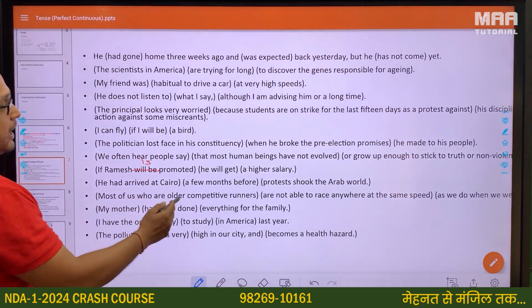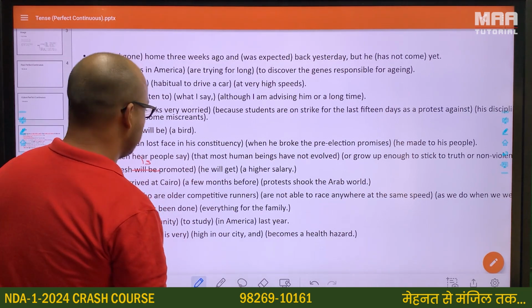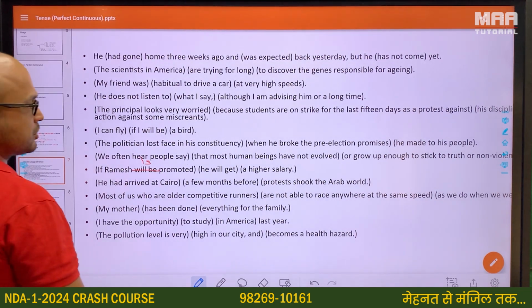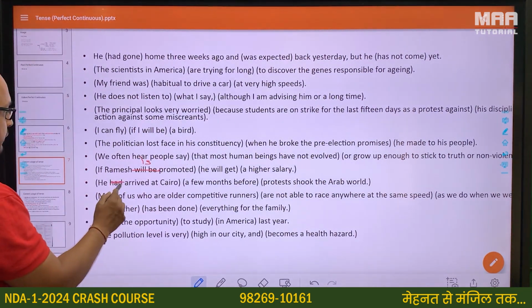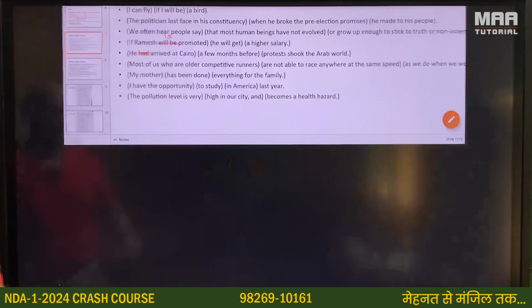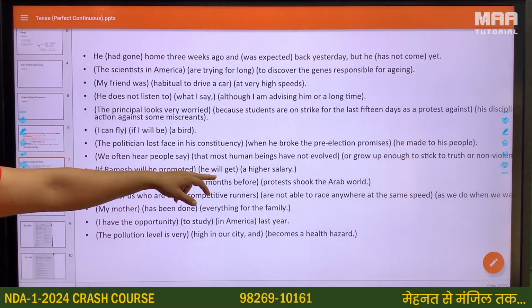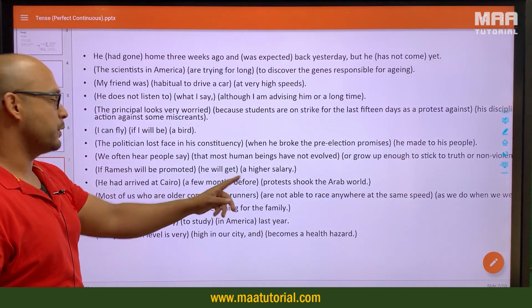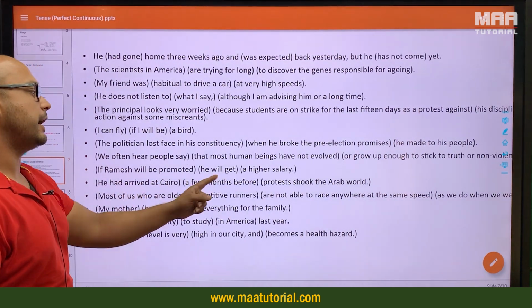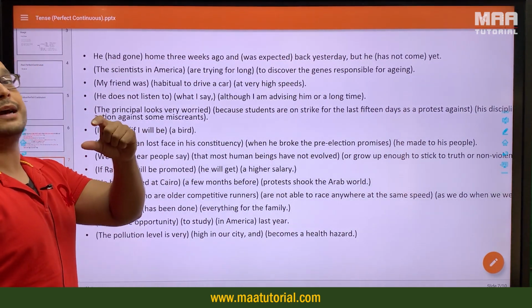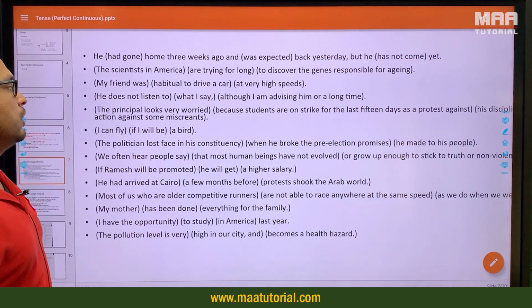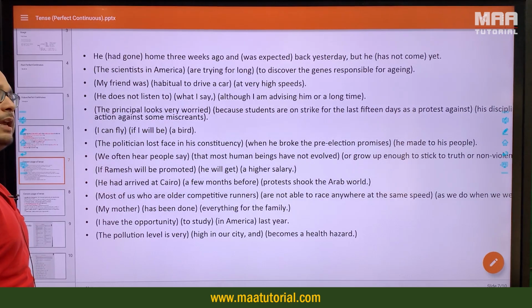He had arrived at Cairo a few months before protests shook. He arrived at Cairo a few months before protests shook. So by the time the protests shook the Arab world, he had arrived at Cairo. If it had been in that sense, then we would have put he had arrived at Cairo, but right now we're just talking about it as one thing that happened in the past. So he arrived at Cairo a few months before protests shook the Arab world.